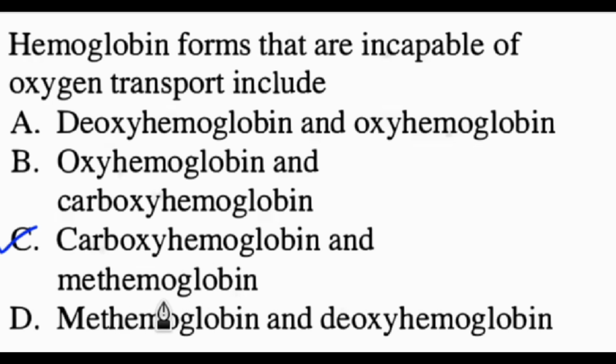In methemoglobin, the iron in the heme group is in the oxidized ferric Fe3+ state instead of the normal ferrous Fe2+ state. Fe3+ iron cannot bind oxygen. Therefore, both carboxyhemoglobin and methemoglobin are incapable of oxygen transport.